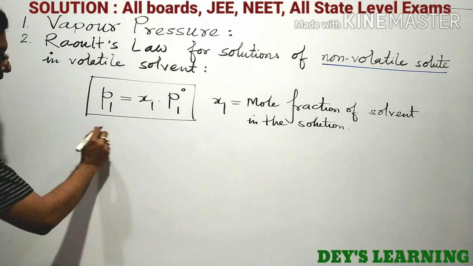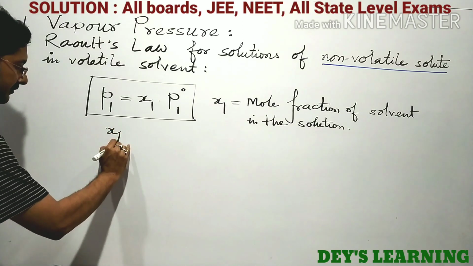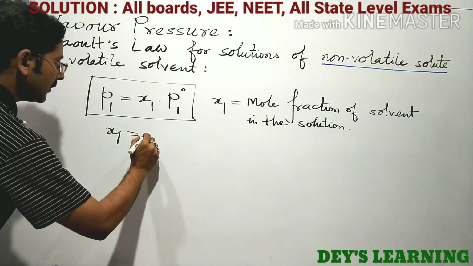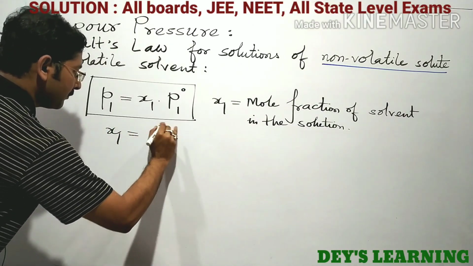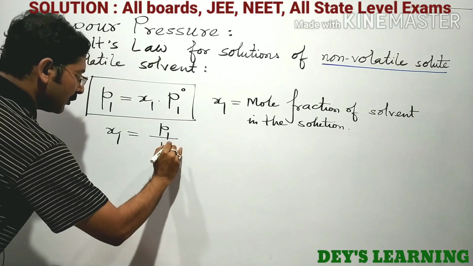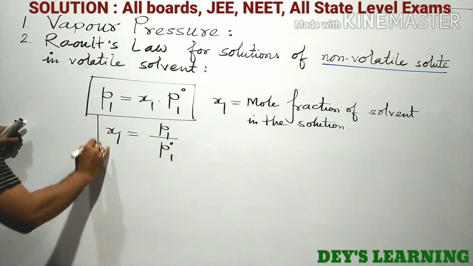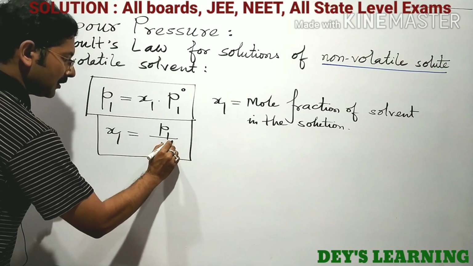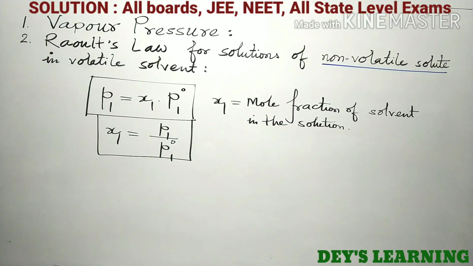So, of course, x1 equal to P1 by P01. Very simple. This one is a relation known as Raoult's law.